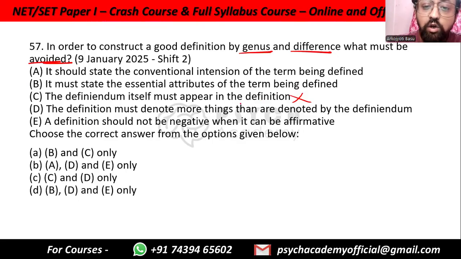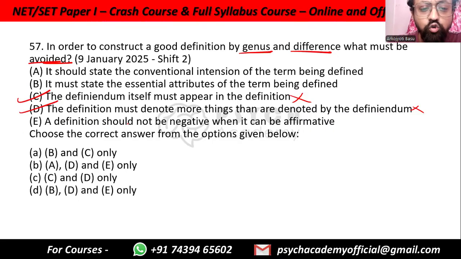The definition must denote more things than are denoted by the definiendum. No, no, no. Definiendum is the word that we are defining, like Black Panther. The definition should not denote anything more than Black Panther. Then it becomes a bad definition. So these things should be avoided. So C and D should be avoided.